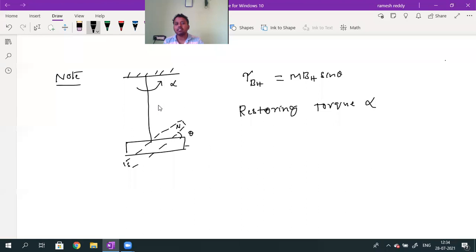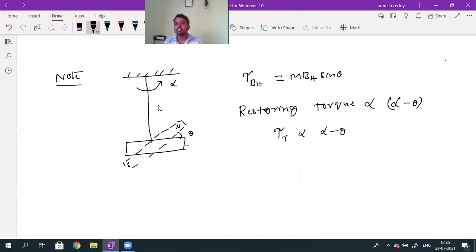Actually, the bar magnet has to come back to its original position. It has to rotate through an angle theta. Through what angle is the string rotated? Alpha. So what is the restoring torque? That restoring torque value is directly proportional to alpha minus theta. Can I call this restoring torque as tau r? Tau r value will be directly proportional to alpha minus theta.